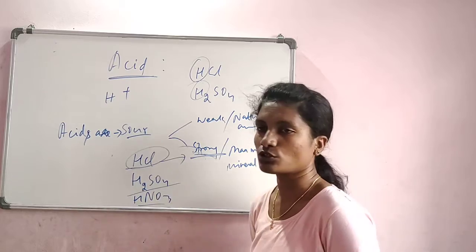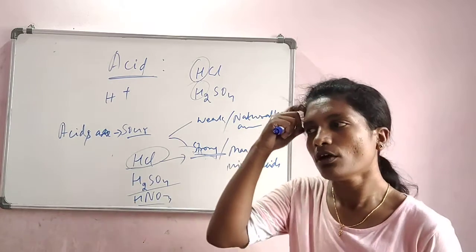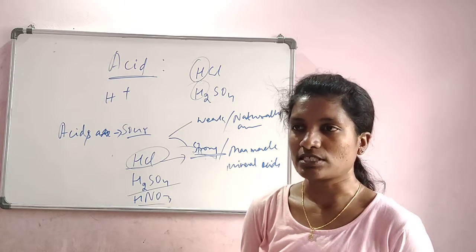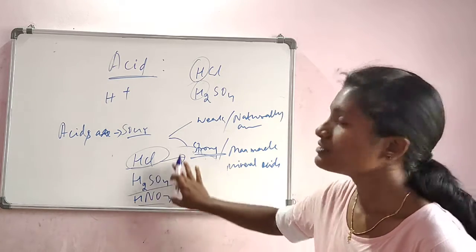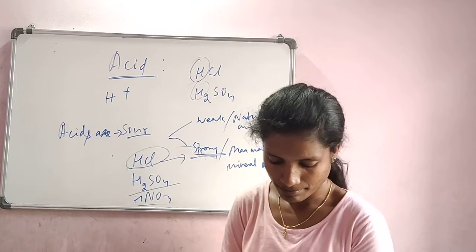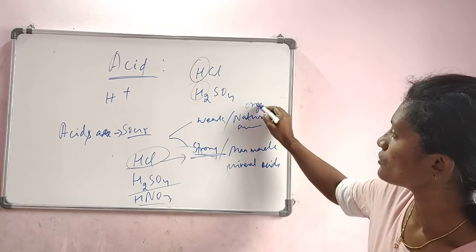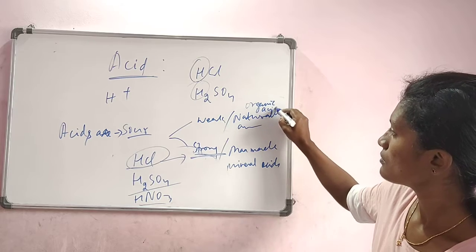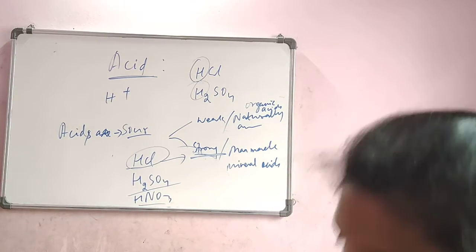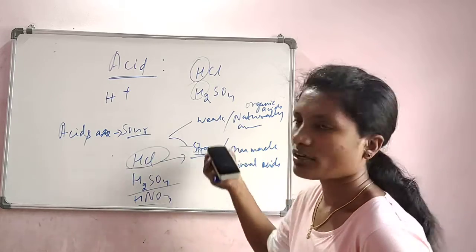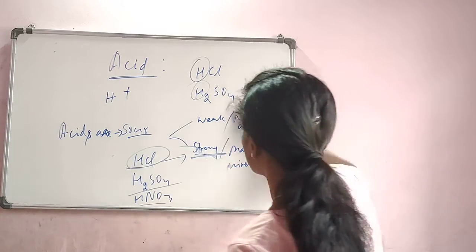Hydrochloric acid and HNO3, that is nitric acid, are used to manufacture various chemicals and chemical substances. And these are all very strong in nature. These natural acids are also called organic acids. Now, we will move on to the next concept. Why are these called weak or strong?